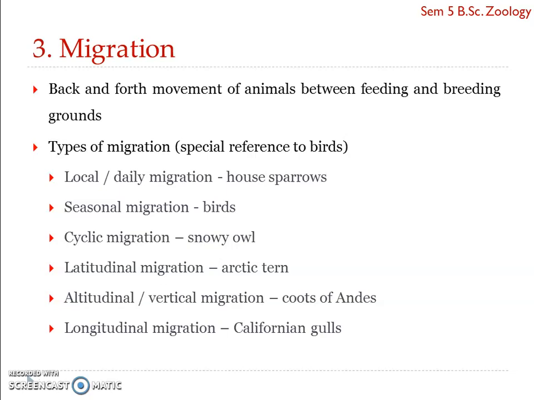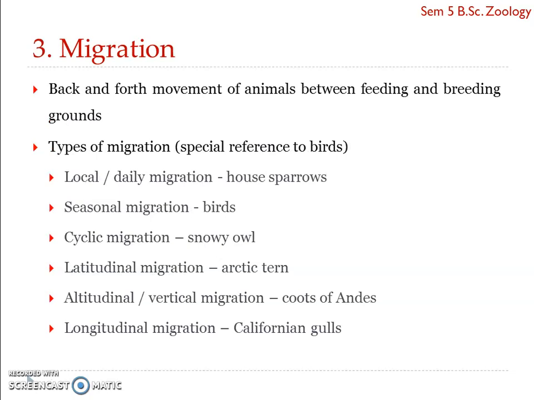Okay. So longitudinal migration, that is the next one. It is a movement of birds from east to west or vice versa. It is somewhat almost opposite to latitudinal migration. And here one example we have is the Californian gulls that breed in Utah migrate westward to winter on the Pacific coast. Another we have starlings that move from East Europe or Asia to the Atlantic coast. So here it is migration from east to west or west to east. Okay, so these are the different types of migration, especially with reference to birds.